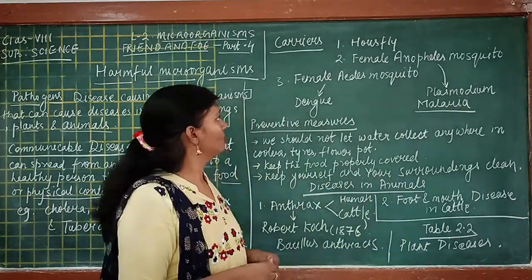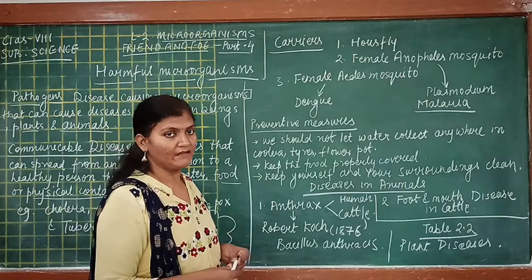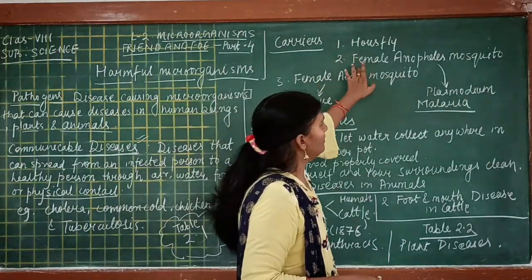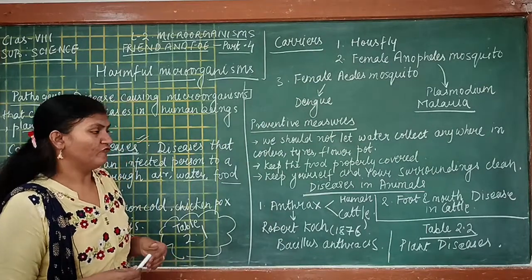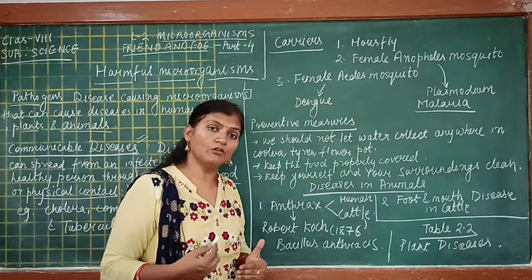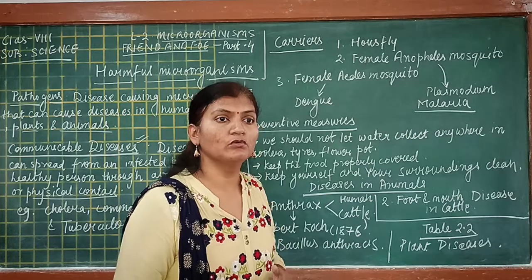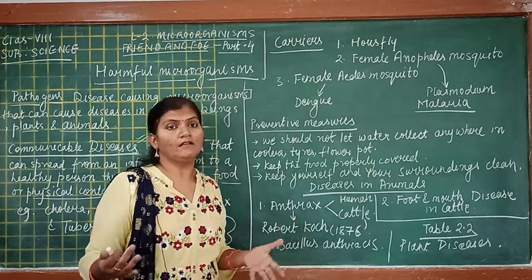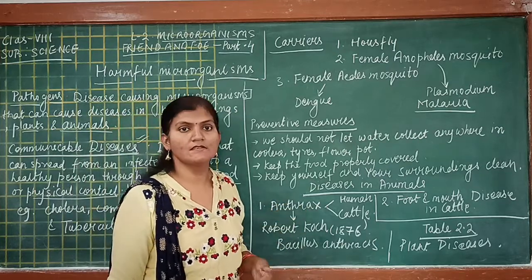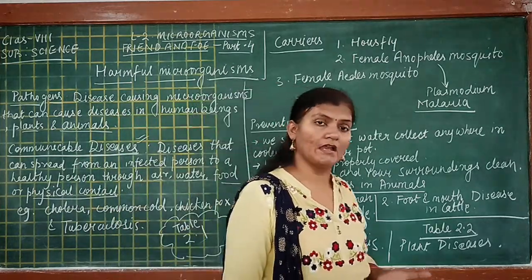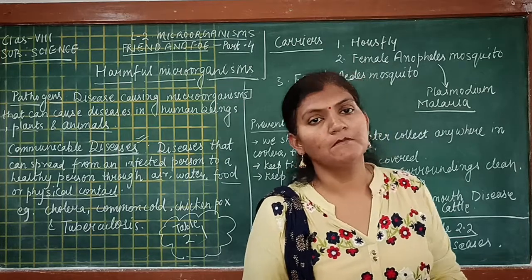And then we have learnt about some common carriers like housefly, female Anopheles mosquito and female Aedes mosquito. And we have learnt about the preventive measures, how to be away from these types of carriers and pathogens. And we have learned some of the diseases which are caused by microorganisms in animals and plants.